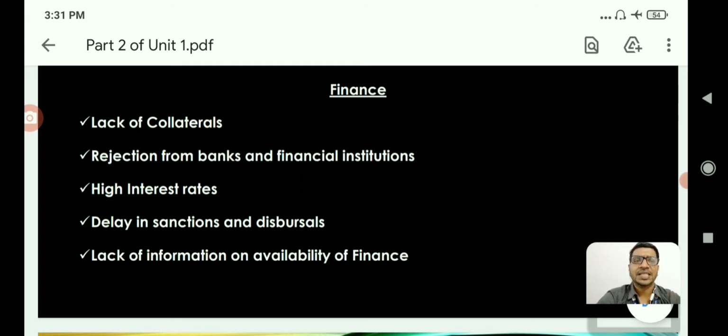Next one is delay in sanctions and disbursals. There is high time taken in sanctions and disbursal of loans. These delayed disbursements adversely affect the overall prospects of micro, small and medium enterprises.